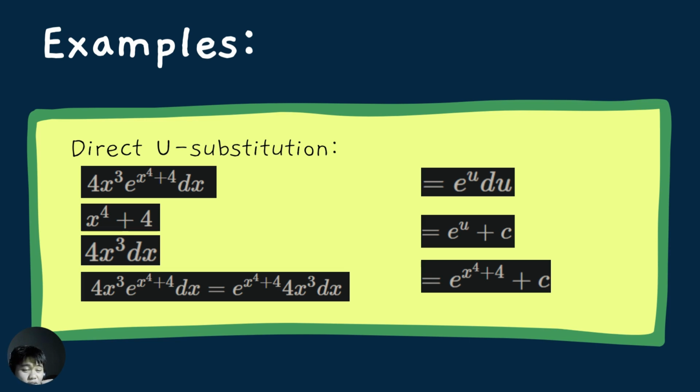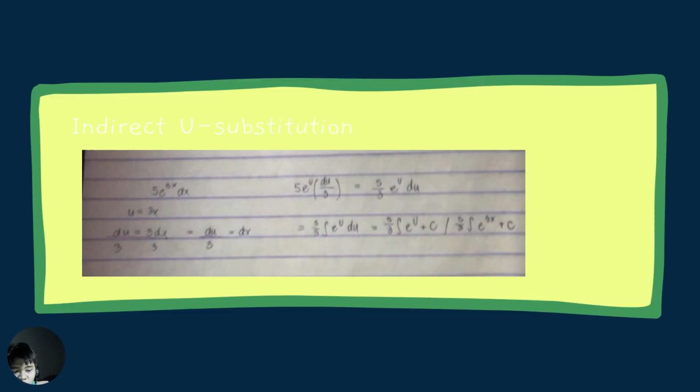Now we're going to be using theorem 3.a, which is the integral of e to the power of u times du. So that is e to the power of u plus c, where c is the label for our constant. So we're going to swap out u with the correct variable, which is x to the power of 4 plus 4. So we have e to the power of x to the power of 4 plus 4 plus c.